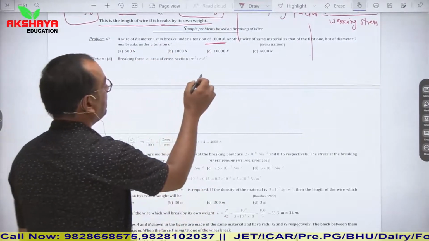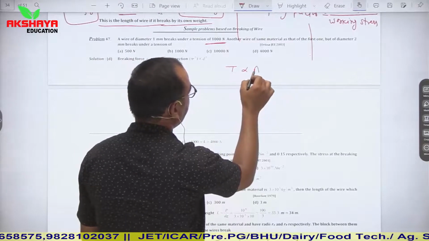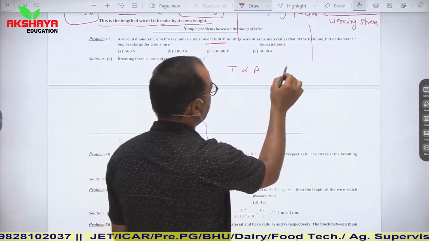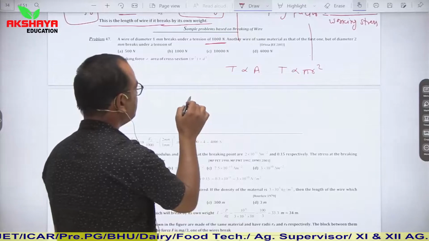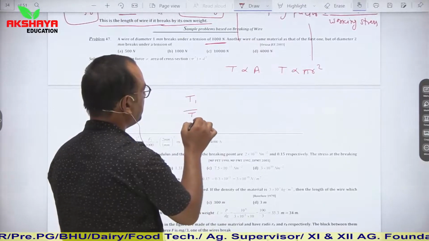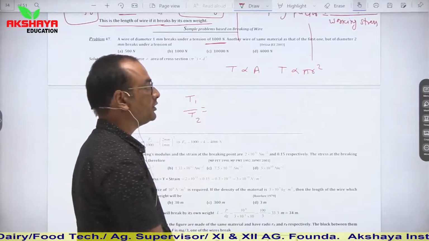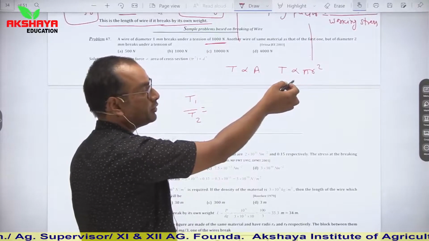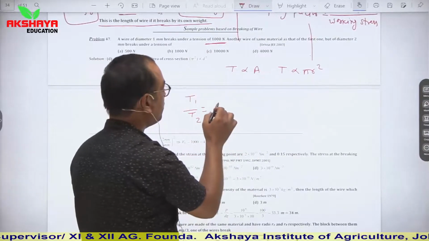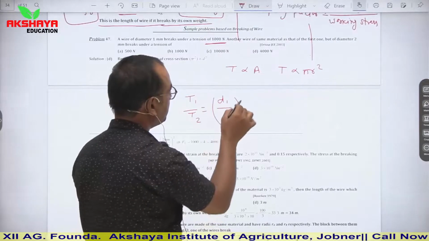We know that tension is directly proportional to area, and area of cross section is pi r square. So T1 upon T2 is equal to R1 upon R2 whole square, or in terms of diameter, D1 upon 2 whole square upon D2 upon 2 whole square, or directly D1 upon D2 whole square.